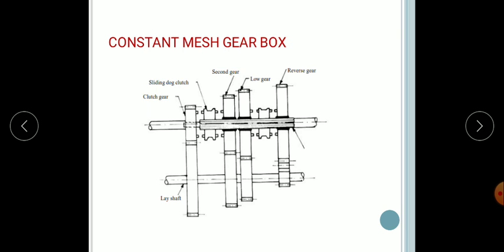A dog clutch is splined onto the main shaft, which provides the means of locking the freely rotating main shaft gears to the main shaft for the gear change. Sliding the dog teeth enables smooth and silent gear changes to take place when the engaging parts are rotating at the same speed. So these are the teeth which are used for smooth and silent gear changes. So this is the constant mesh gearbox.